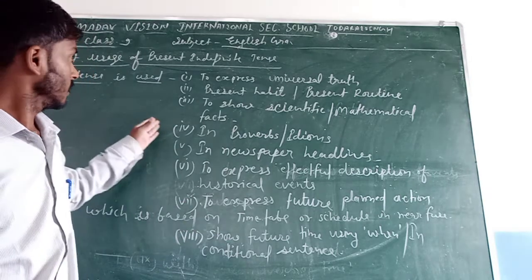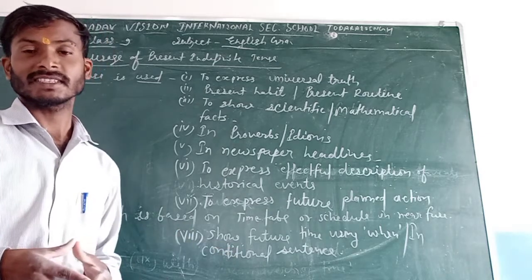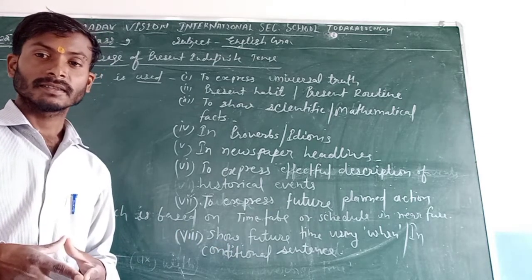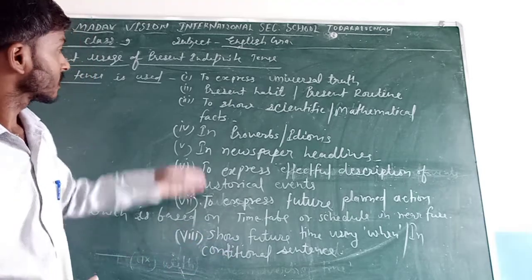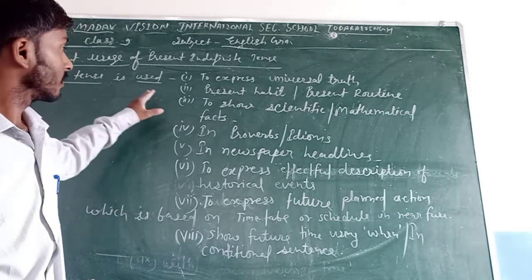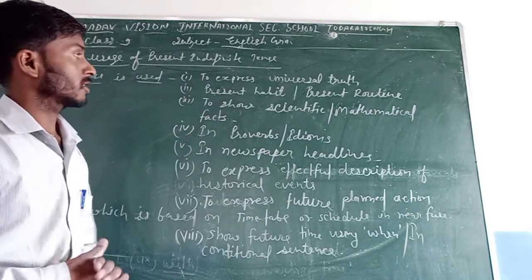Dear student, here some identification is given from which we can identify. They are to express universal truth.